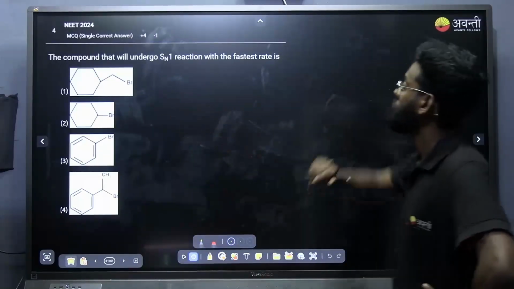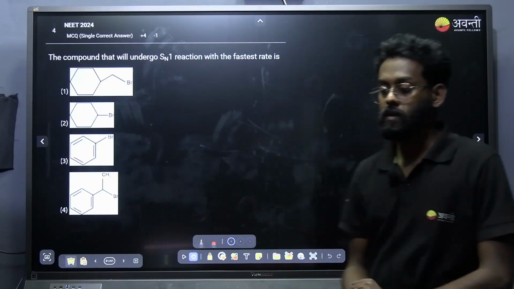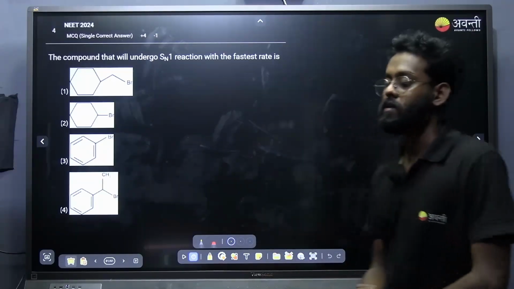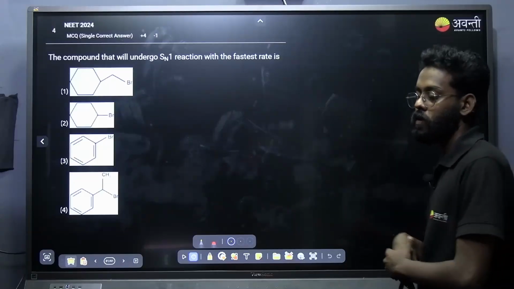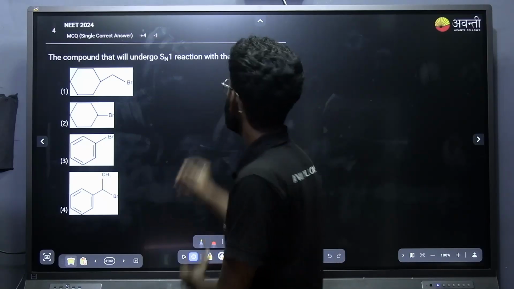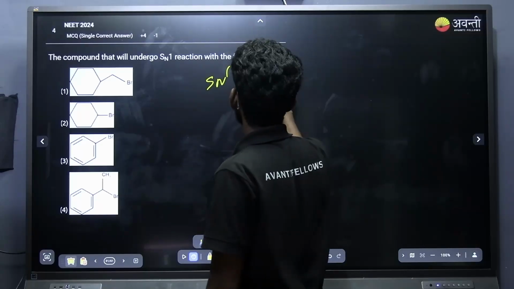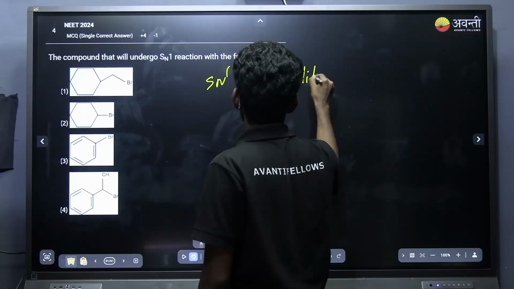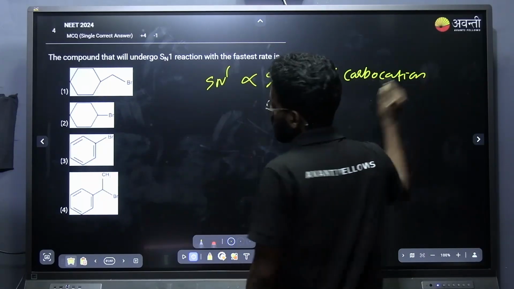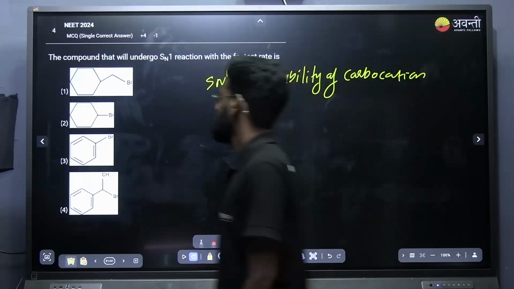The compound that will undergo SN1 reaction at the fastest rate. SN1 reaction only. Is the screen visible? Yes, sir. Okay. SN1 reaction. In which case will SN1 move faster? Option 2. Are you sure? SN1 reaction rate is directly proportional to what? Stability of carbocation. Among these, which carbon can form a stable carbocation? That is going to be my answer.